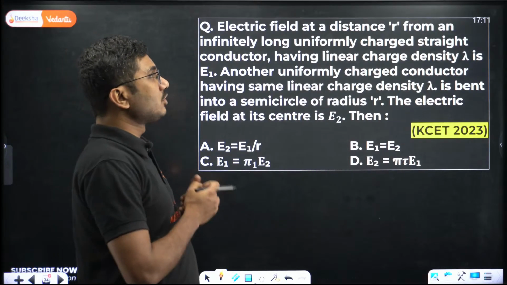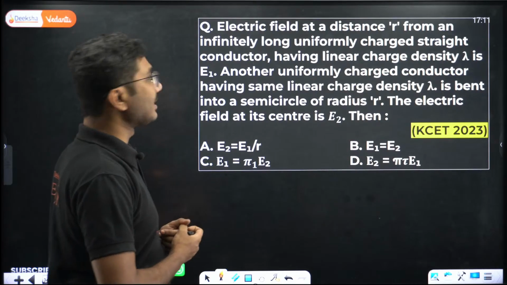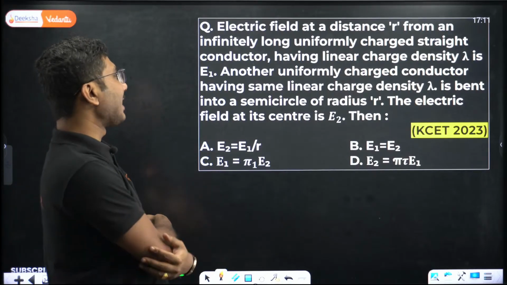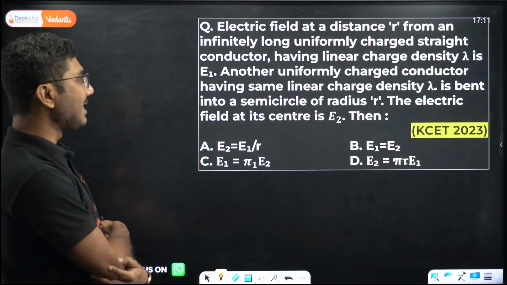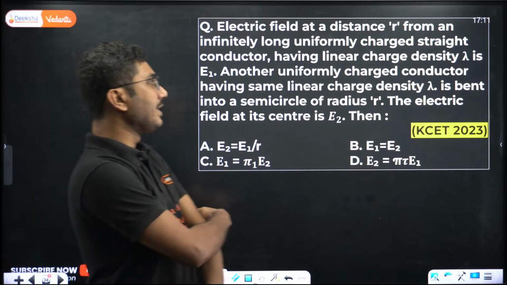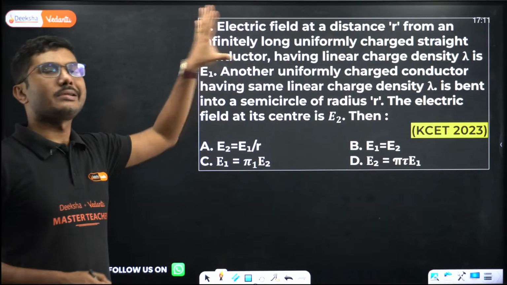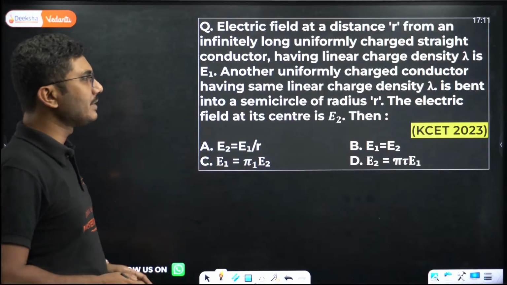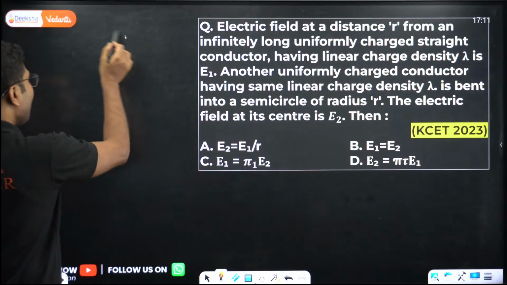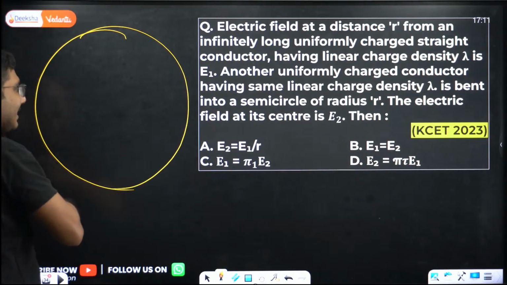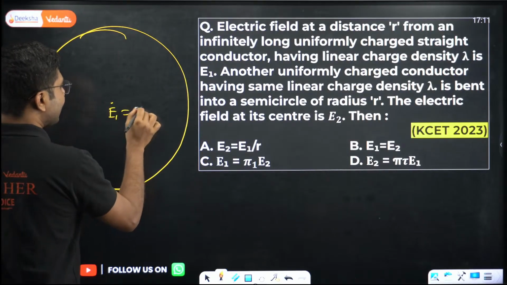Electric field at a distance small r from an infinitely long uniformly charged straight conductor having linear charge density lambda is E1. Another uniformly charged conductor having the same linear charge density lambda is bent into a semicircle of radius small r. The electric field at the center is E2. Then? This is a complicated, tricky problem if you try to solve it, but if you take a curved wire of the same charge density and bend it, then basically it gives you the same electric field. So E1 is actually equal to E2.